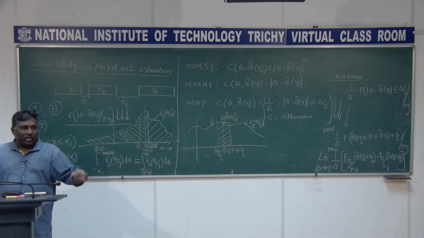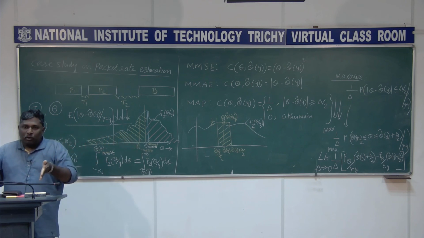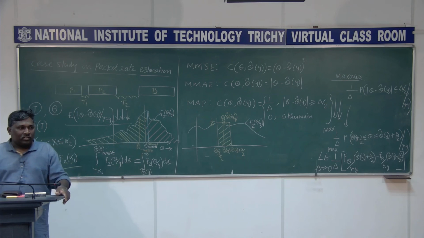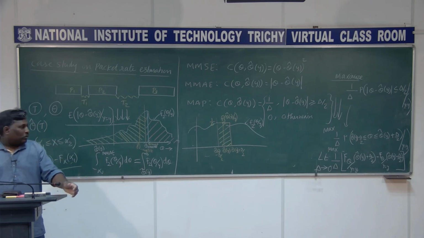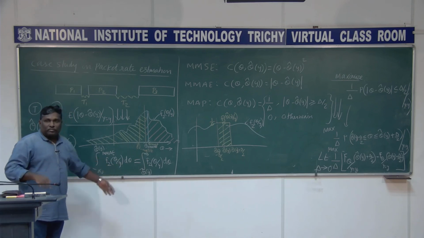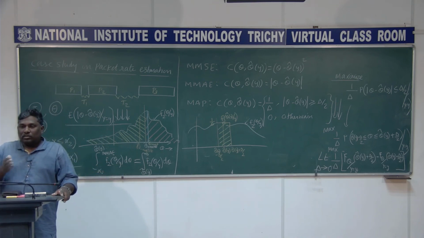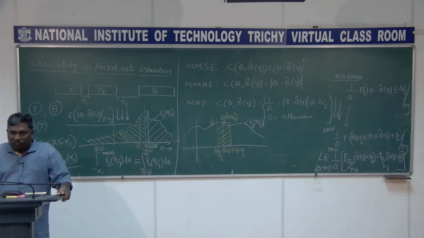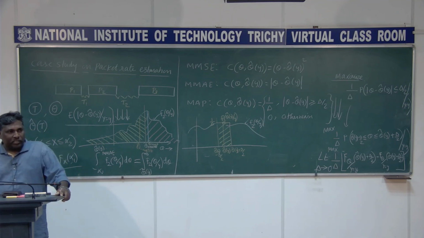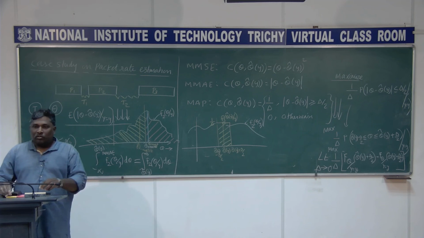Median, right? The area from minus infinity to the point you consider, and from that point to infinity, both areas are going to be the same. So I have given the solution, but you do the problem. I have already given the hint: split it into two integrals, and the limit will have theta cap of y. Use Leibniz integration, differentiate with respect to theta cap of y, set it equal to 0, and you get this answer. You just check whether you are getting it or not.